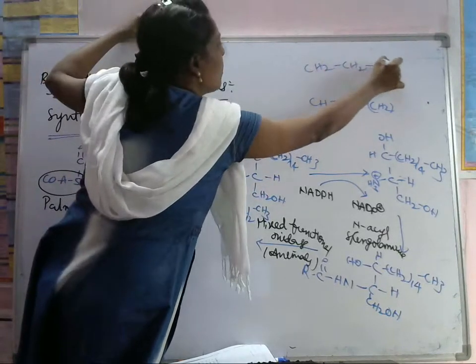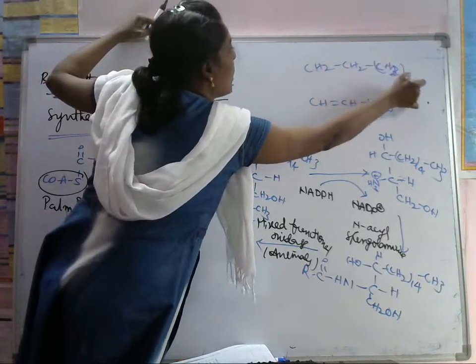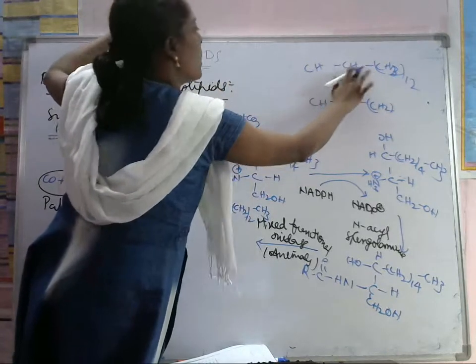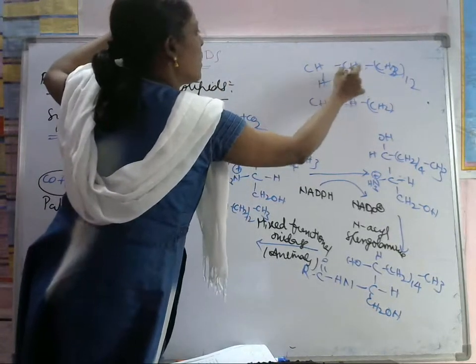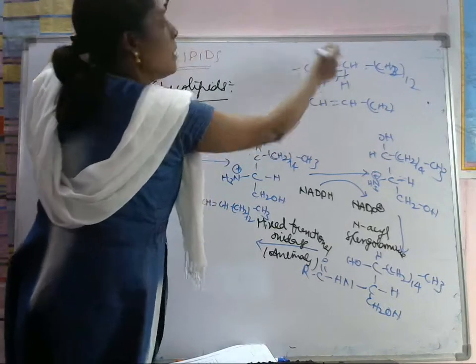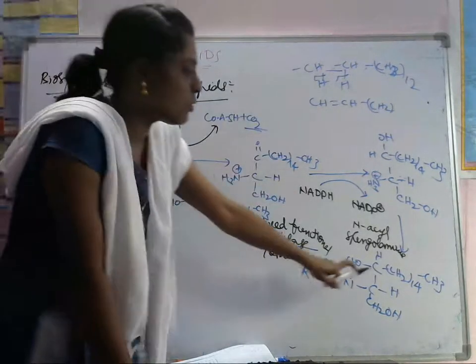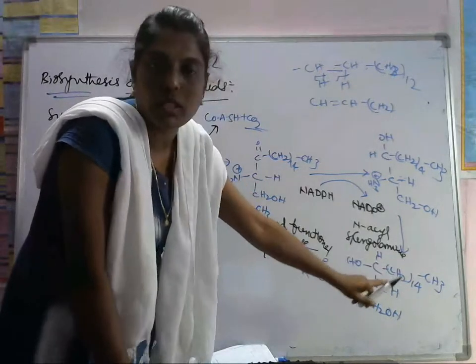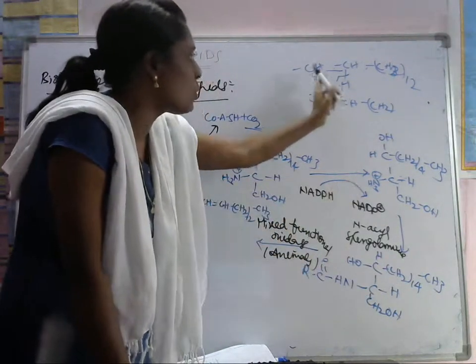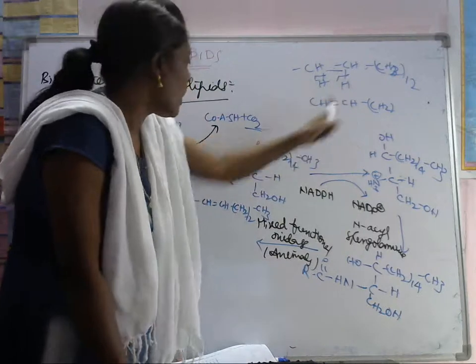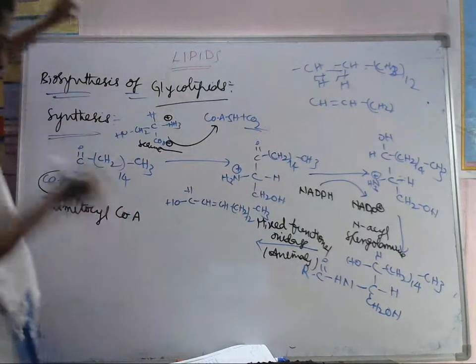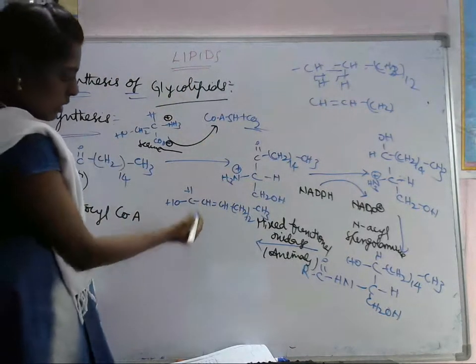If you write it like this, CH2 (12). So what will happen? It removes one hydrogen from each of these two CH2 groups, and a double bond is present. So this is the double bond. These two CH2 groups lose hydrogen and form the double bond.